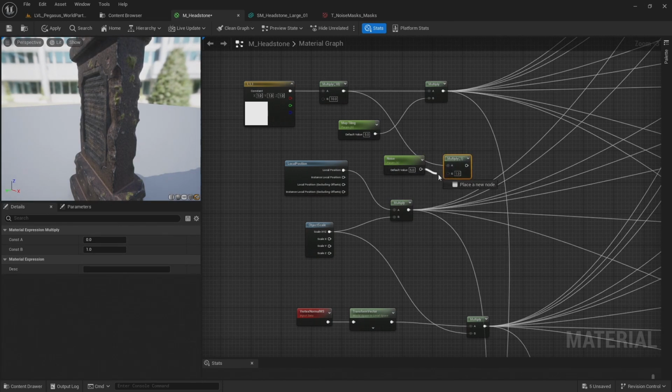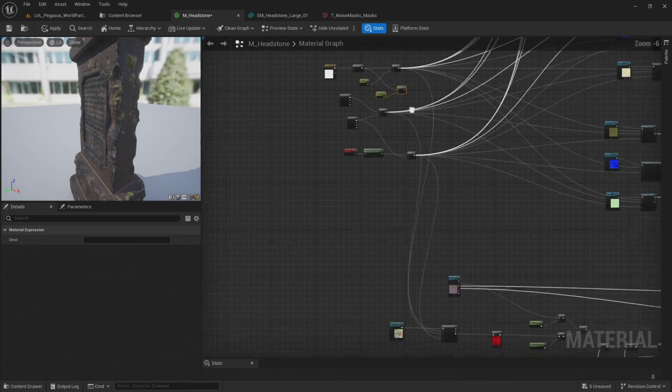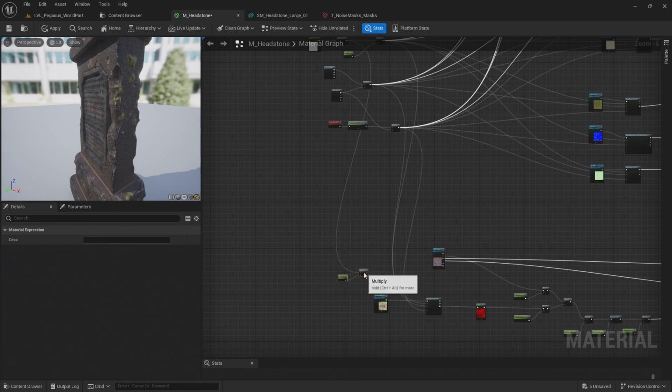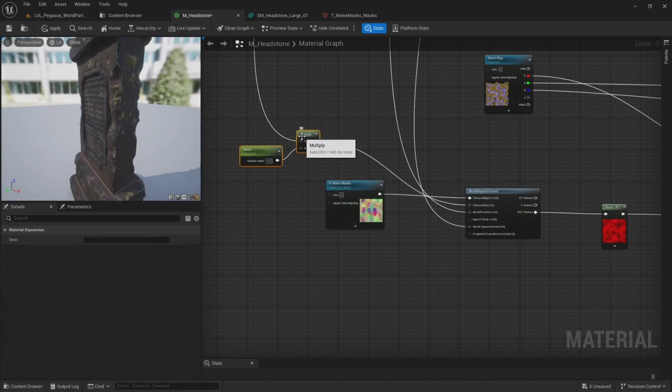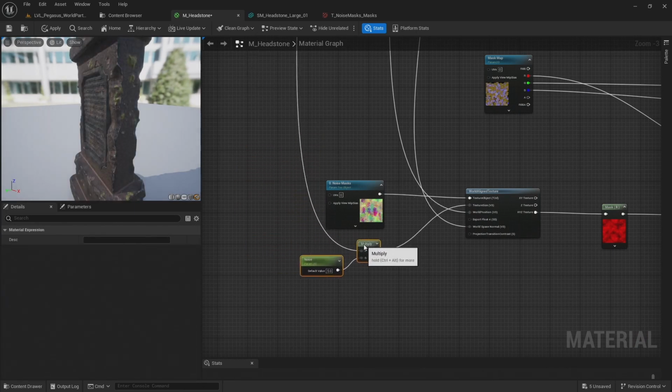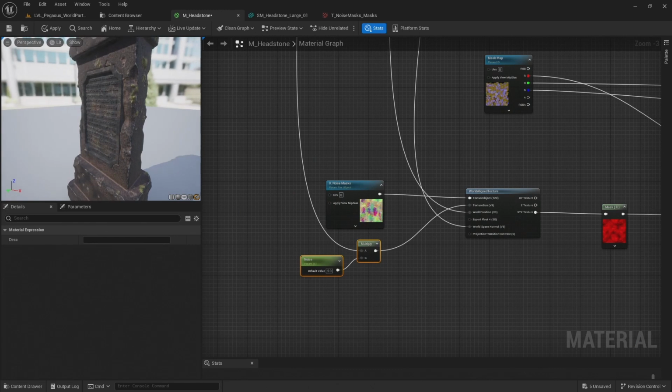Connect up this scalar parameter and that constant color and bring that down and connect that to the texture size for the world line texture for our noise masks. And that way I can tile this noise masks independently of my tiling textures.